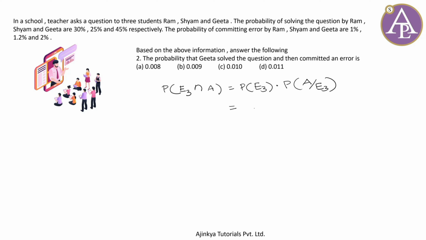Okay, so what is P of E3? The probability that Geeta solves the problem, it is 0.45 times P of A given E3. So P of A given E3, as I can see, and I had solved it earlier, is 0.02. Now just take the product, so you'll get this as 0.009, and this time your correct option is B. I am getting the answers easily without breaking a lot of sweat.